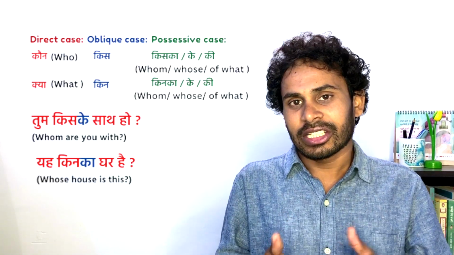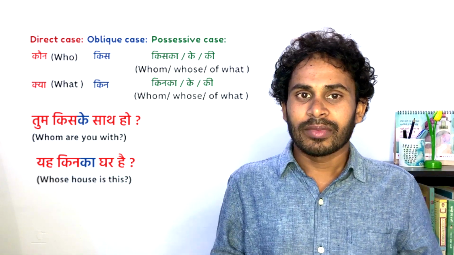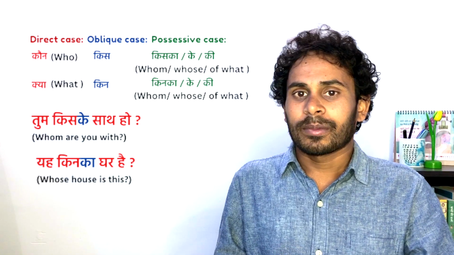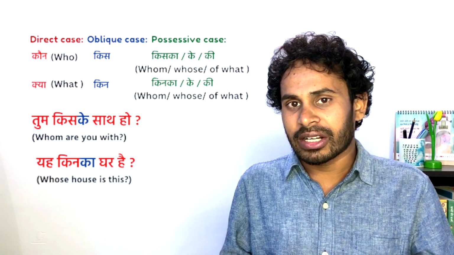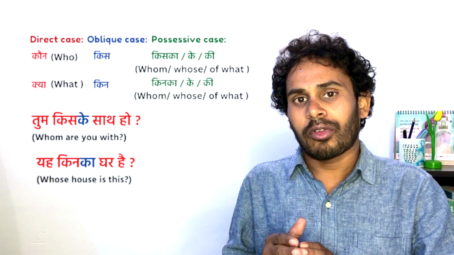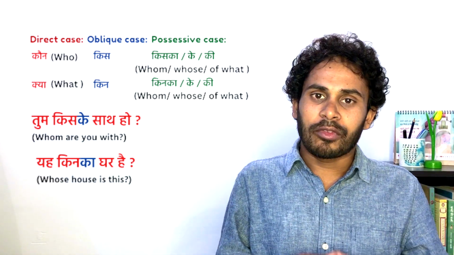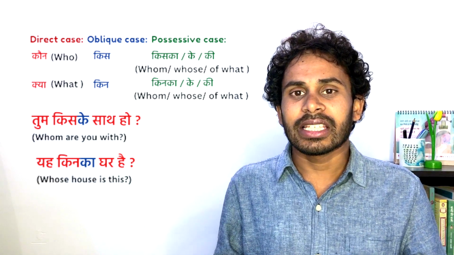Let's see the possessive case or possessive form of these two question words. Possessive case is also called adjectival form, which means these possessive forms have agreement with number and gender. It changes according to number and gender. So the possessive form of कौन is किसका, which is masculine singular, and the masculine plural form is किसके, and the feminine singular and plural is किसकी.